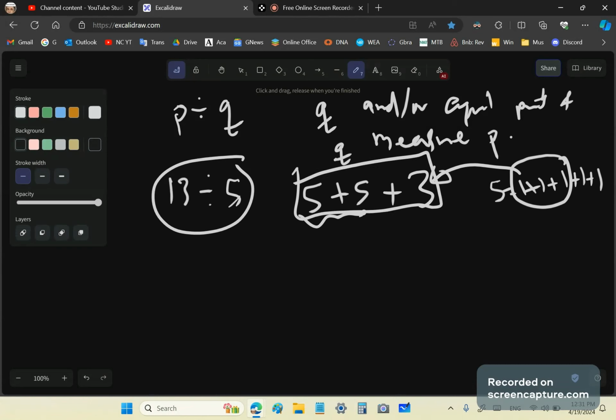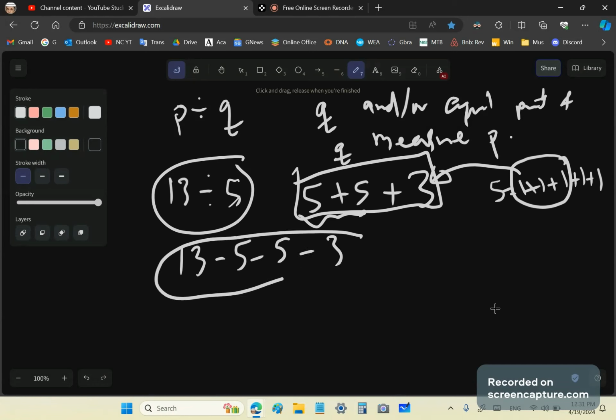But the same problem is done very easy using subtraction. So 13 divided by 5 can also mean the measure done through subtraction. We could say 13 minus 5 minus 5 minus 3. Okay. And then we've measured 13. There's nothing left. We've done a complete measure of 13. That's what division means, by the way. It means a measure of the dividend using the divisor. Bet you didn't even think of that.